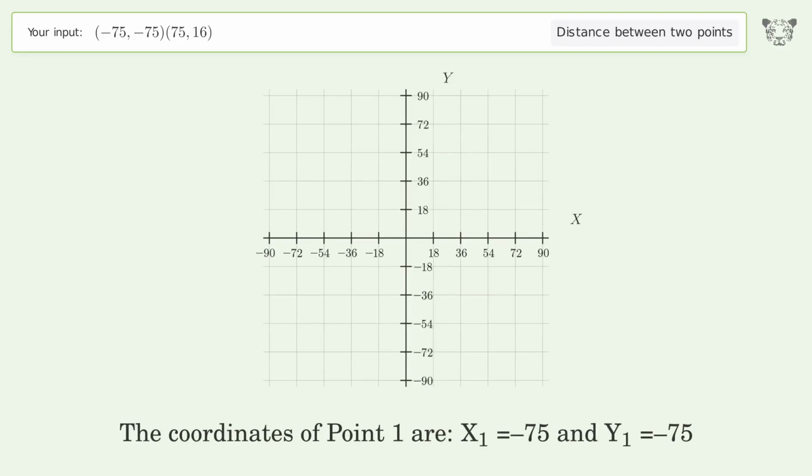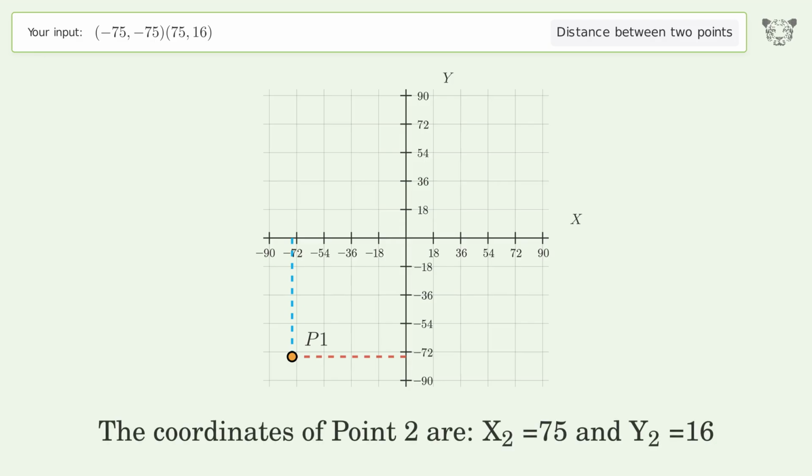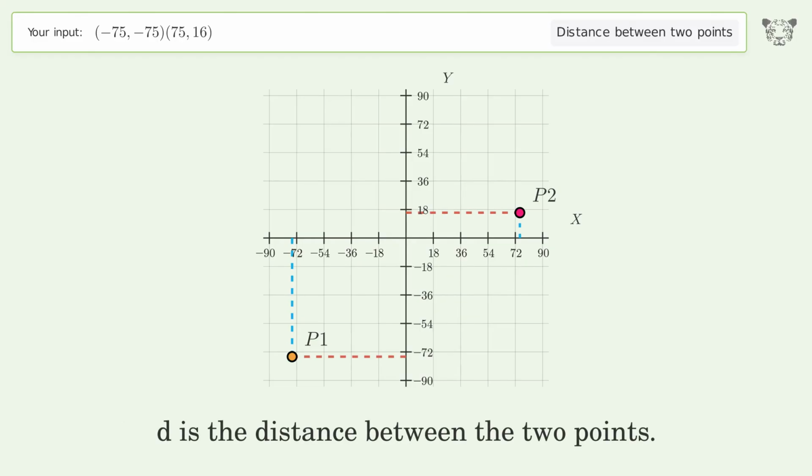The coordinates of point 1 are x1 equals -75 and y1 equals -75. The coordinates of point 2 are x2 equals 75 and y2 equals 16. D is the distance between the 2 points.